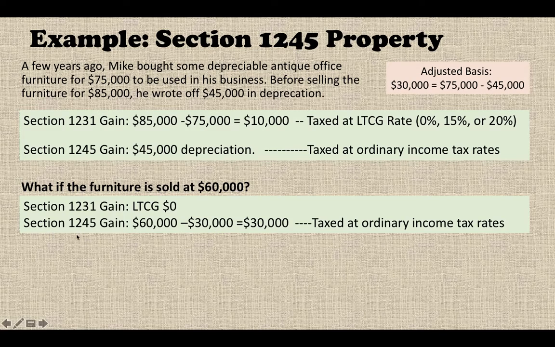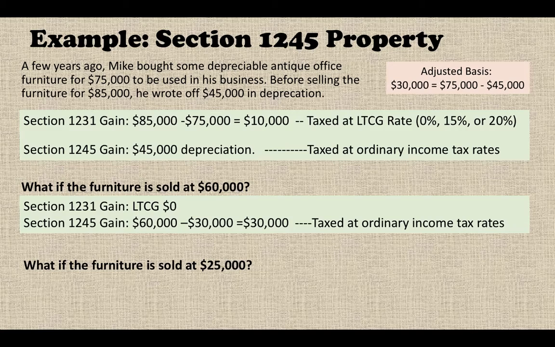Here, the Section 1245 gain is: your adjusted basis is $30,000, and you sell at $60,000, so your Section 1245 gain will be $30,000. This is a portion of your depreciation recapture, so it will be taxed at the ordinary income tax rate, because this is depreciation recapture.